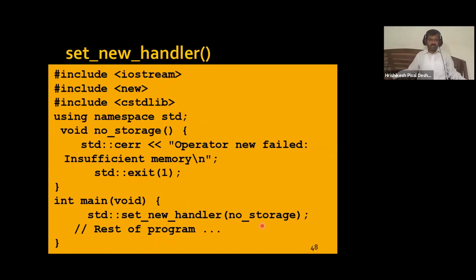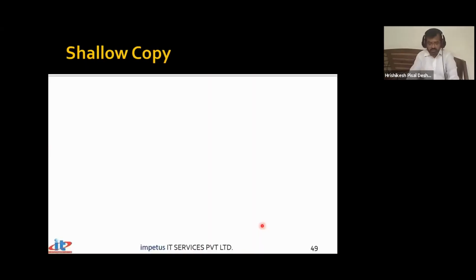Likewise, the name of a function also gives you an address. So it's very simple for us to have this particular address. If you need the address of a function, just pass the name of the function. The name of the function will return you the address. So we will have the address of the function and that will work for us.